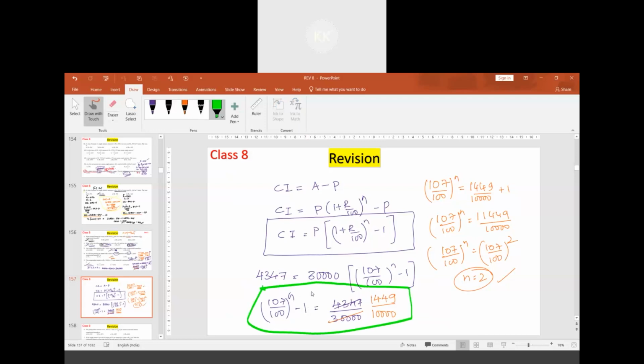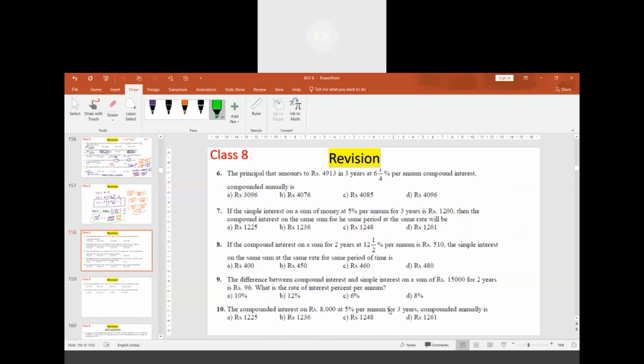This minus 1, you have to bring it to the right side, it becomes plus 1, then it becomes a square number. Okay? Yes, sir. Question number 6 now.